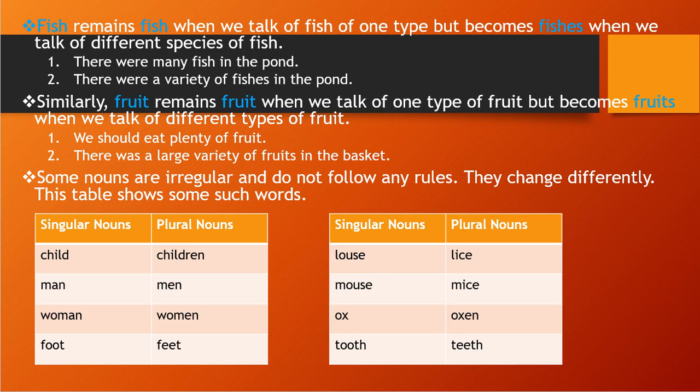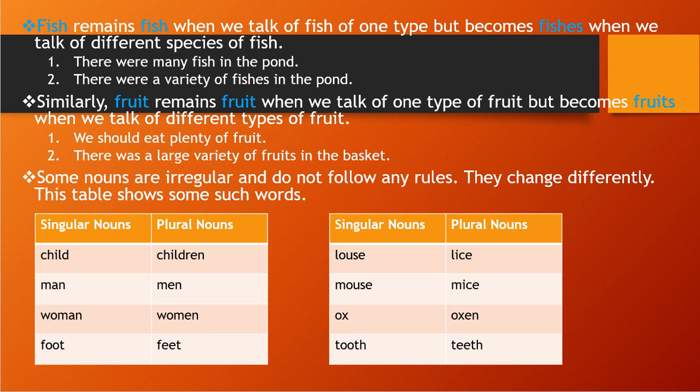Man will become men, woman will become women, foot will become feet, louse becomes lice, mouse becomes mice, ox becomes oxen, tooth becomes teeth. So you see here that our rules are not adapted here, right? In this chapter, our rules are not used. These are not following the rules of our plural nouns.